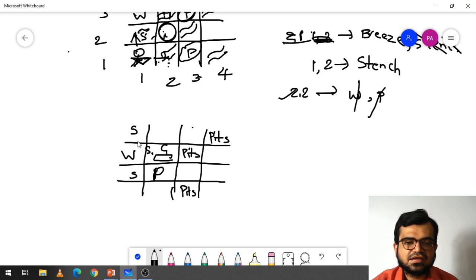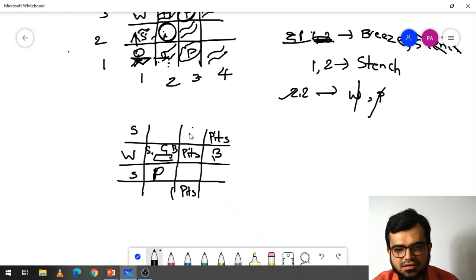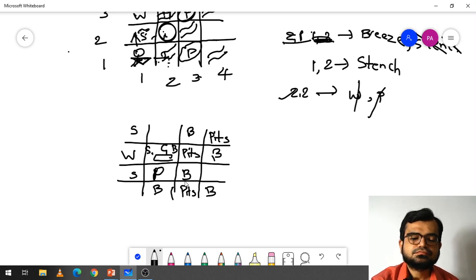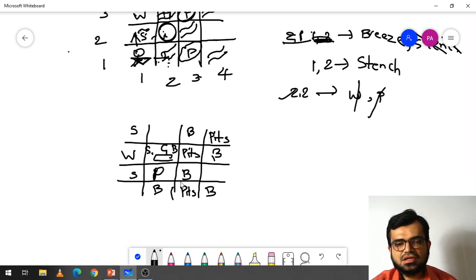S indicates stench smell, and pits mean breeze will come, so I'm indicating B here. So pit means B here, here, here, here, and here as well. So there are two options here.